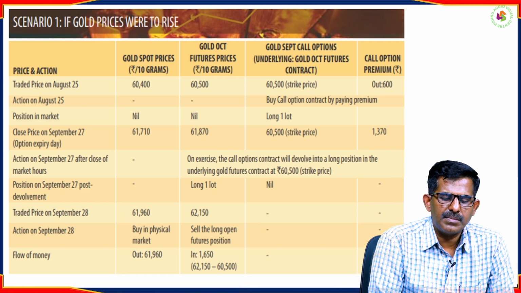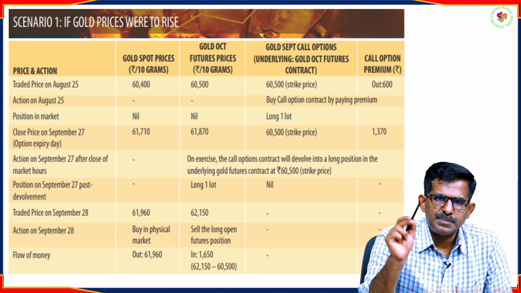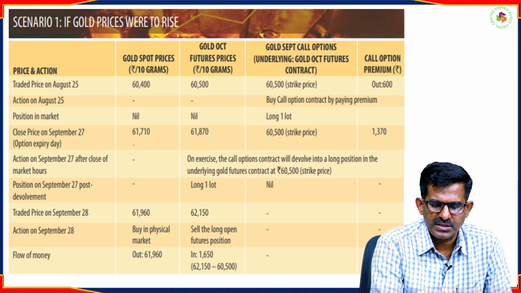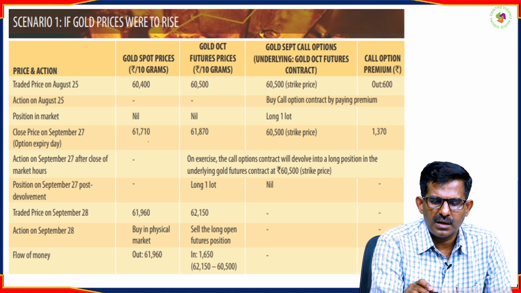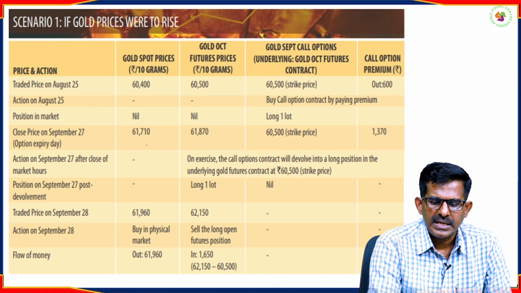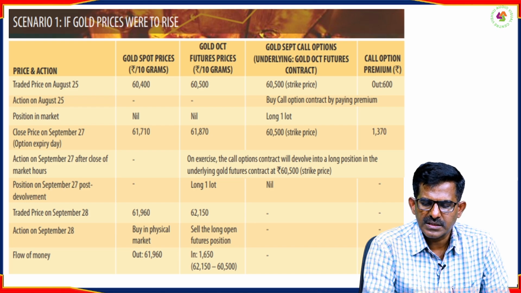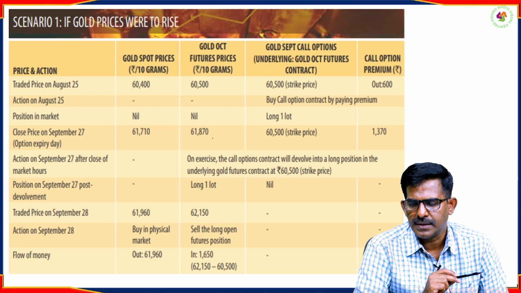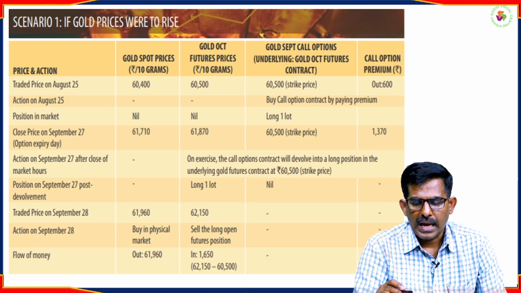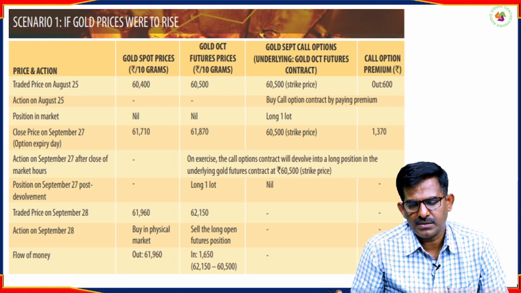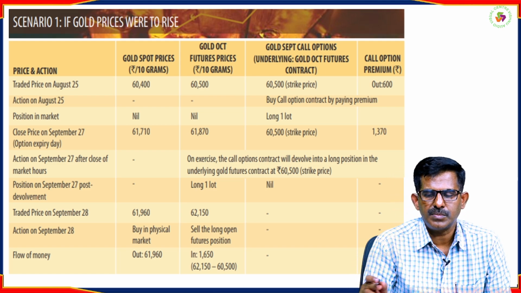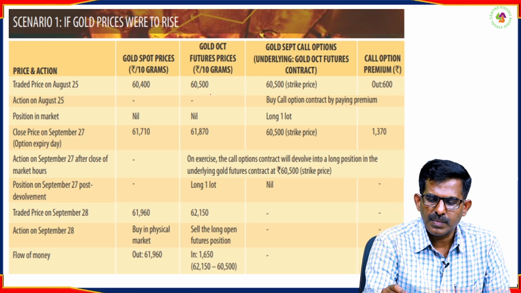Let us take September 25th. As per your wish, the prices have risen from 60,500 to 61,700, and accordingly the gold futures price has also risen to 61,850. Now what happens is, you are in a better position. How can you say that you are in a better position? Because as per the contract, you have the right to buy the gold.